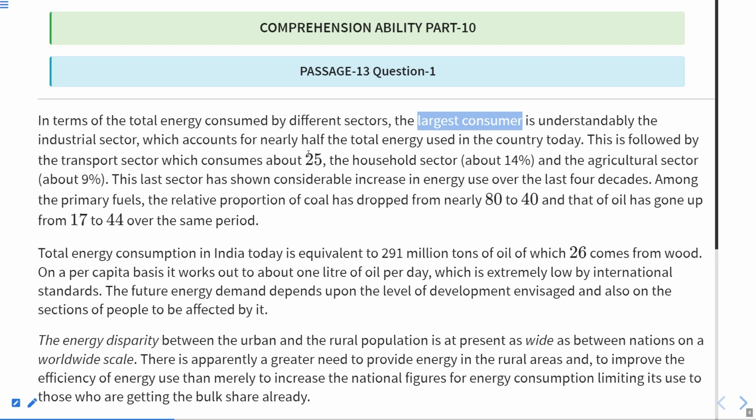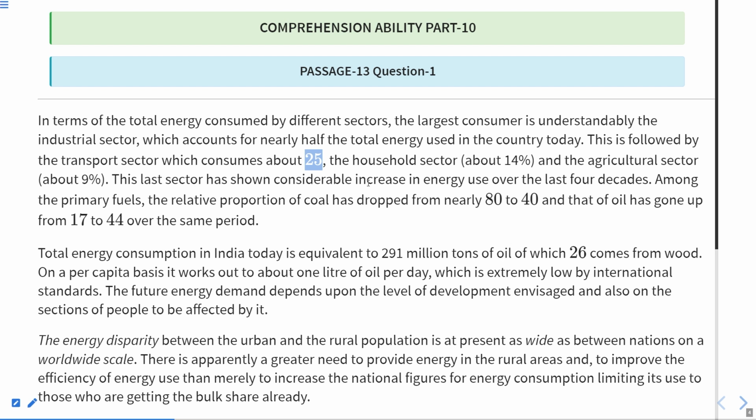So it is nearly half of the total energy. It means it is 50% of the total energy. This is followed by the transport sector, which consumes about 25%. Now it is percentage over here, but it has not been shown, so we can say that this is 25%. The household sector about 14%, and the agricultural sector is about 9%.